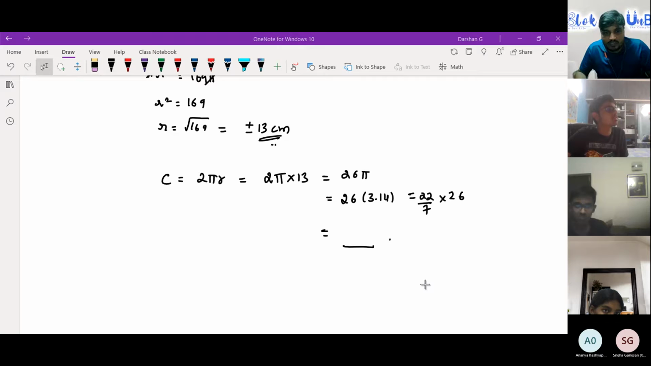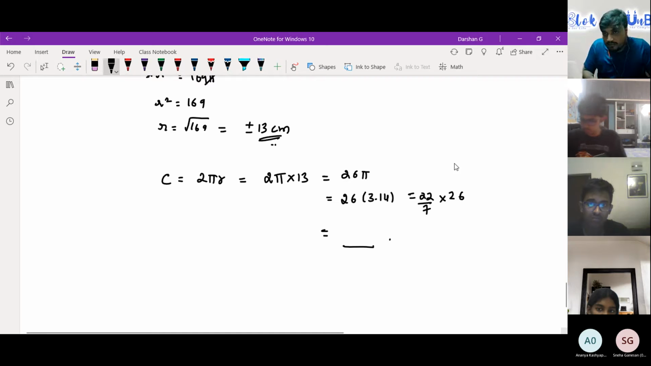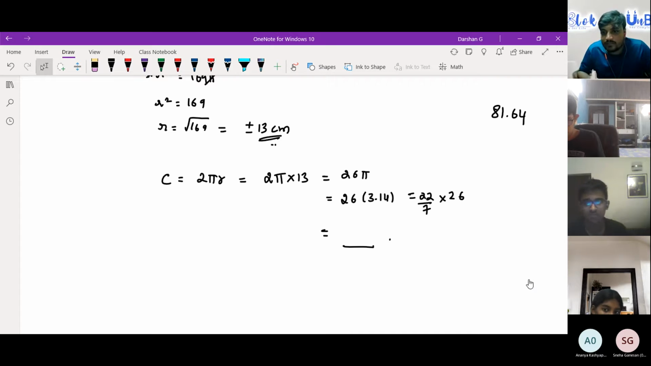81.64. Who is this? Sneha. Okay, Sneha 81.64. Okay, good. What about others? Any other answers? Shruti, Ananya, Tejas, Manomai.